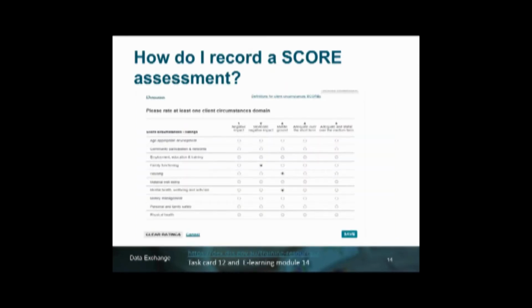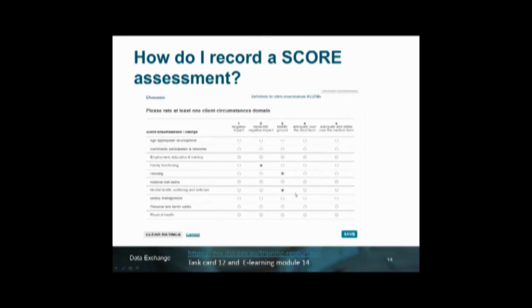So for those organisations that will be using the web-based portal, this is what the SCORE rating looks like. To record a score, it's as simple as selecting the pre or post assessment phase, and then you select the appropriate scale rating against the client domain. The example that we have here is a score domain for circumstances, and you can see that the intended outcomes that have been selected are family functioning at a scale of 2, housing at a scale of 3, and mental health, wellbeing and self-care, again a scale of 3. The pre and post score screens look the same.